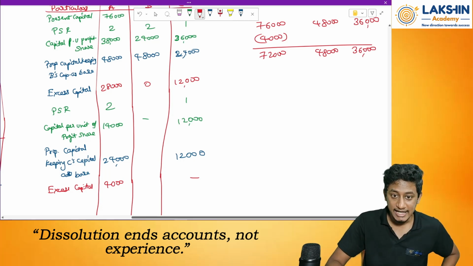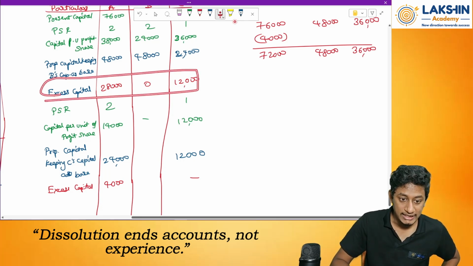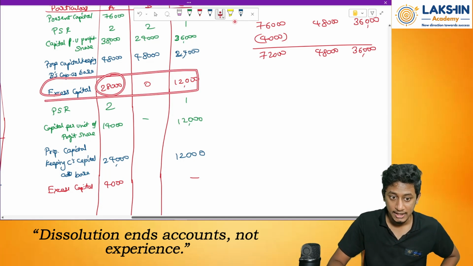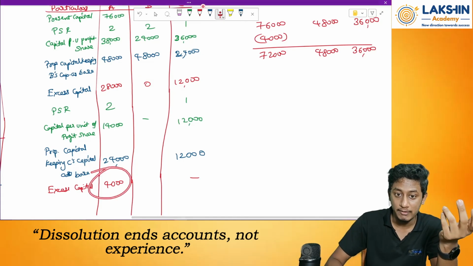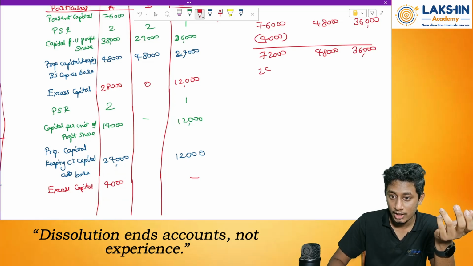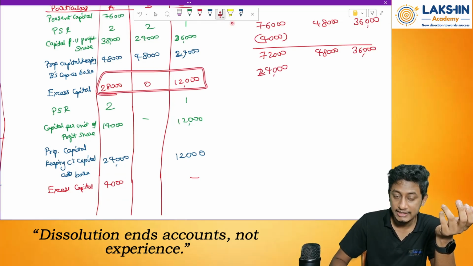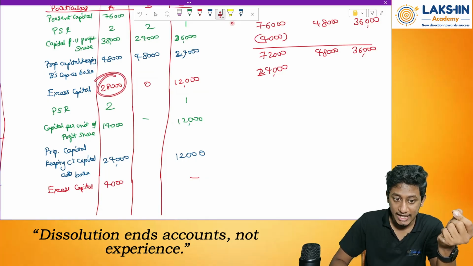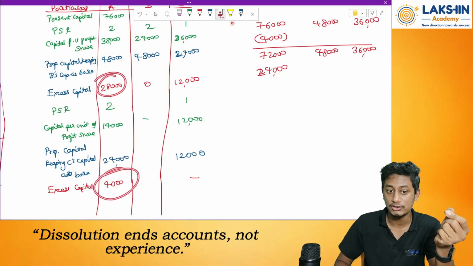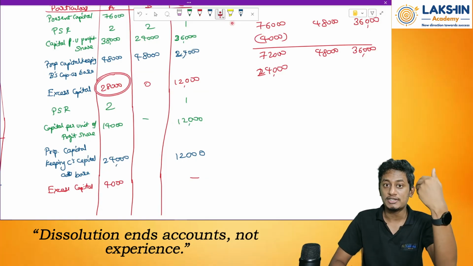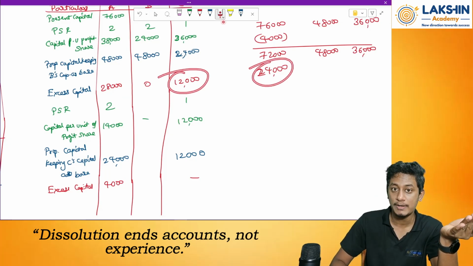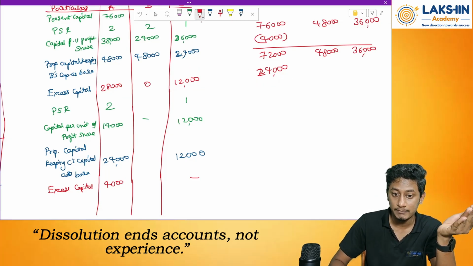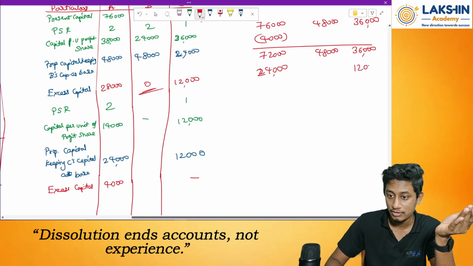Okay. Next excess capital is how much? 28,000 should have been paid to Mr. A. But already how much have I paid? 4,000 rupees. So next payment will be for how much? Rupees 24,000. See, I should have paid these amounts, right? But to Mr. A, I have already paid 4,000 rupees. So out of 28,000, 4,000 rupees is paid. How much next should I pay? 24,000. So to Mr. C, how much should I pay? 12,000. But Mr. B, nothing. So 12,000 rupees over here.